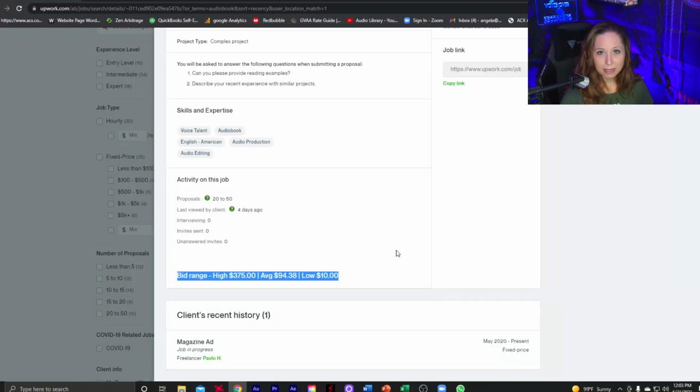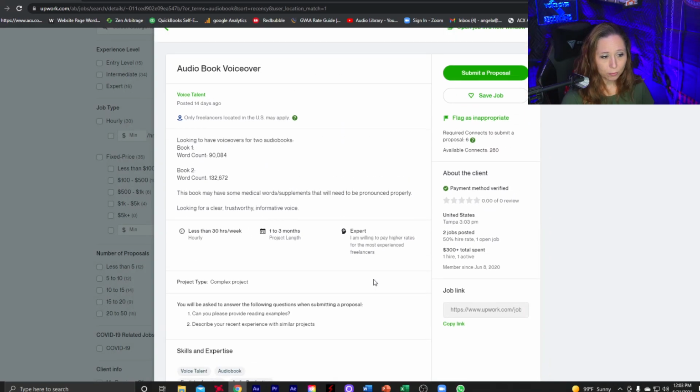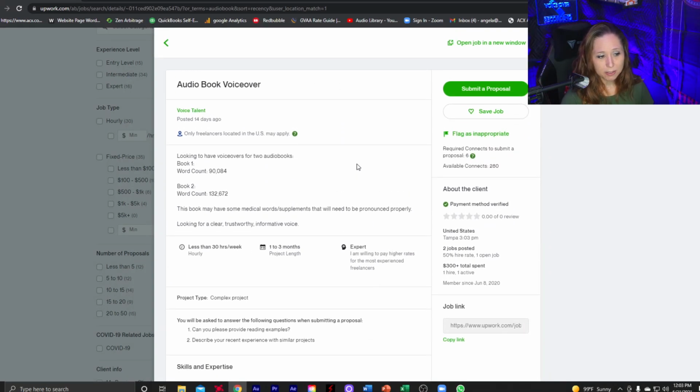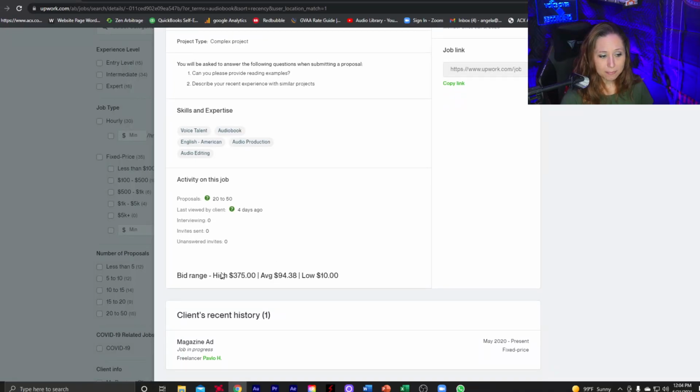So this gives me an idea of how much my bid should be. However, for the word counts of these particular books, for 2 books, this is quite a few words. So I'm not sure if these bids are for the hour.